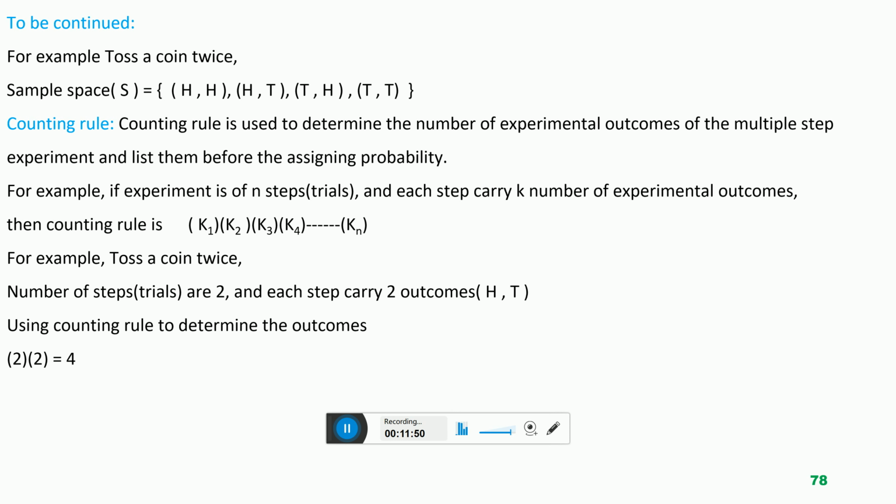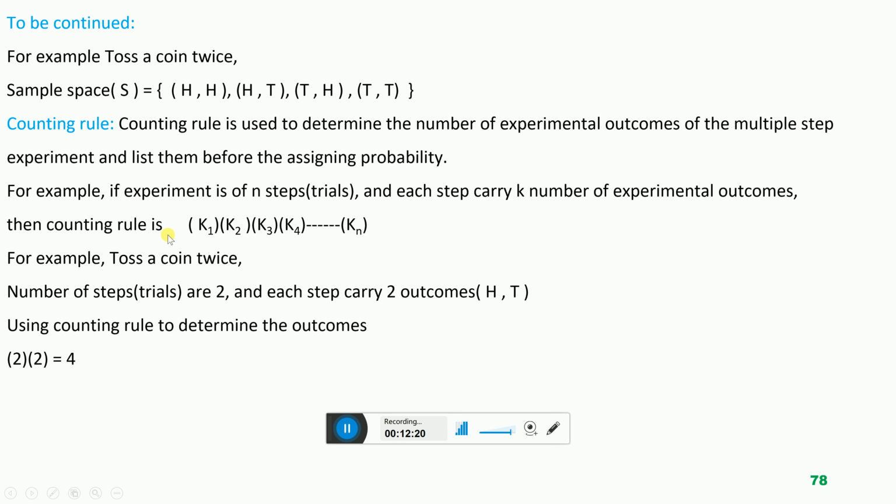I am again repeating, suppose an experiment carries n number of trials, n number of steps, and each step, each trial carries k outcomes. K is a symbol, not a specific value. So how can we determine the total number of outcomes of these n steps?